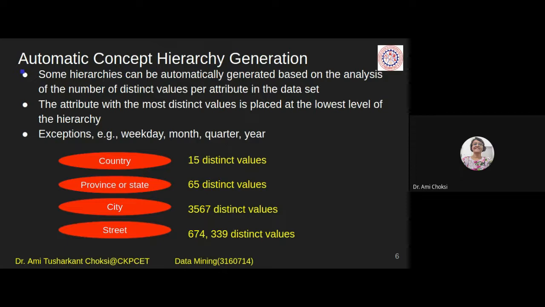Now whatever is remaining, state, city, street. Among that, which concept is having the least count of distinct values? See here, which is having the least values? It is state, because state is having 75. City is having 3,567. Street is having say 674,339. This is just an example, okay? It is nothing for our India or any other country. This is just an example.